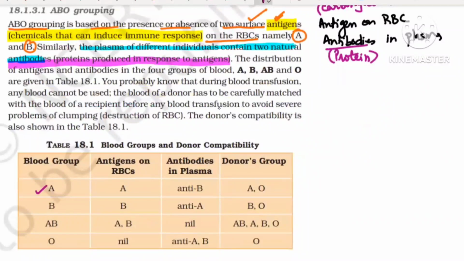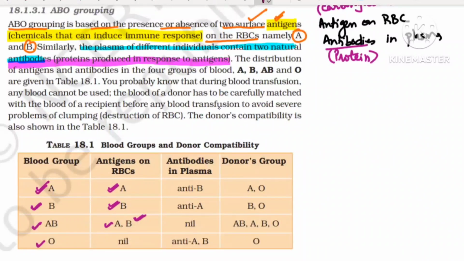If the blood group is A, the antigen will be A only. If the blood group is B, the antigen will be B only. If the blood group is AB, why? Because both antigens are present, both types of sugars are present. Blood group O is O because there is no antigen.